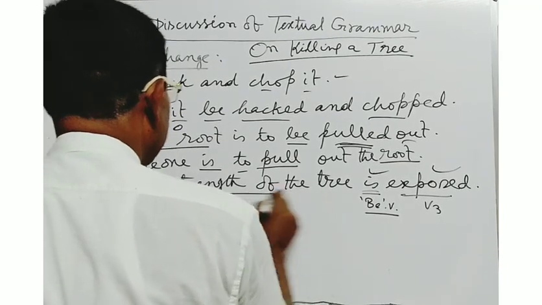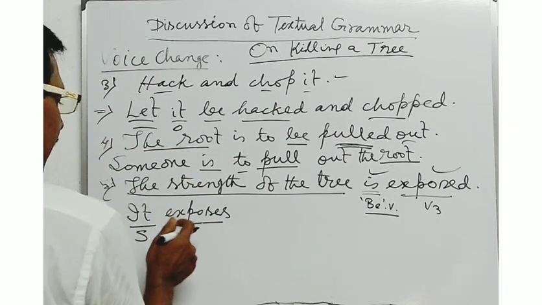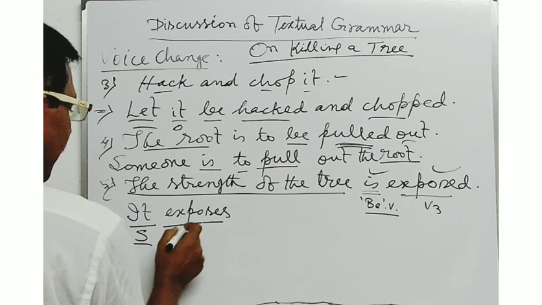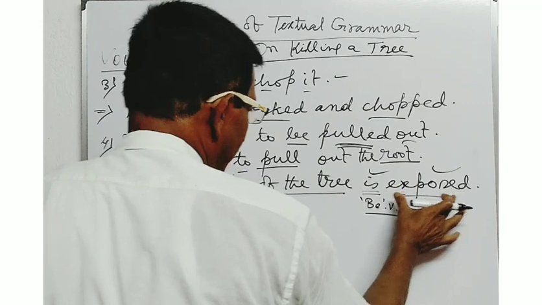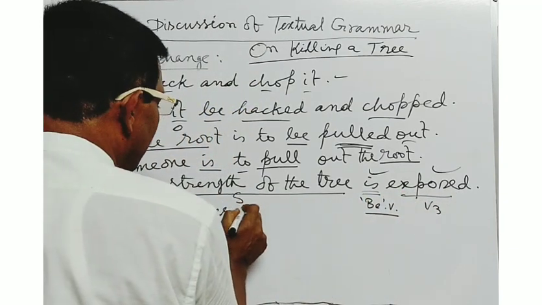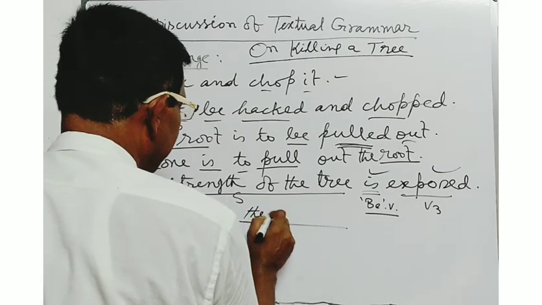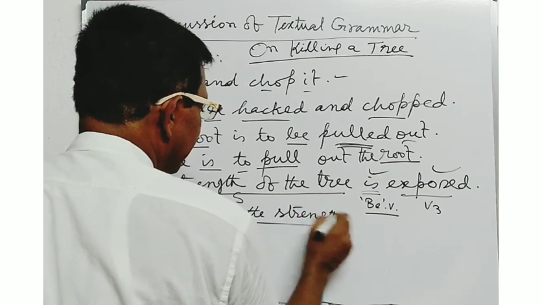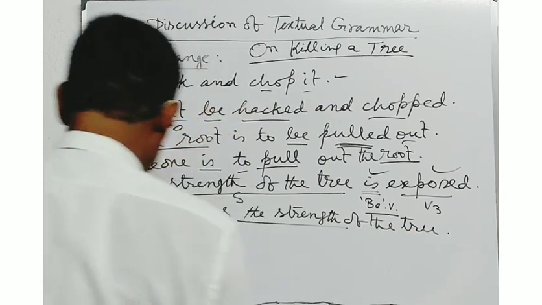Here the strength of the tree is the subject used in the passive structure. Now you will have to use it as the subject, then the verb is used, exposes. Here is exposed will be turned into active verb, exposes. Then the subject will be converted into object. It exposes the strength of the tree. S-T-R-E-N-G-T-H, strength of the tree. In this way, you will have to write the answer.